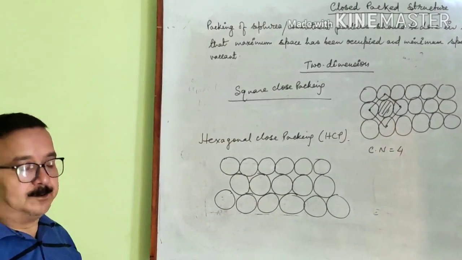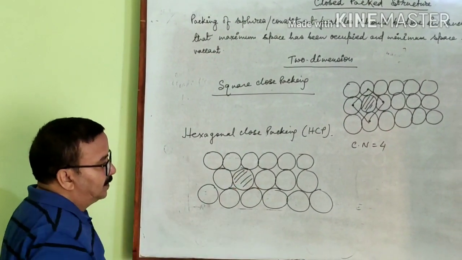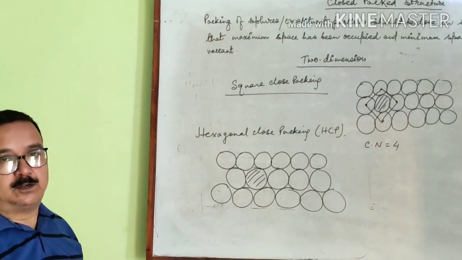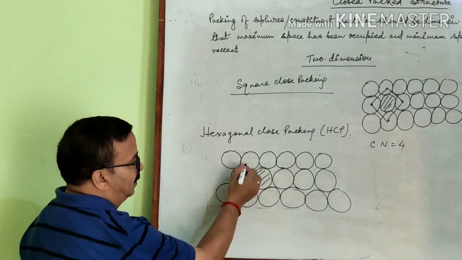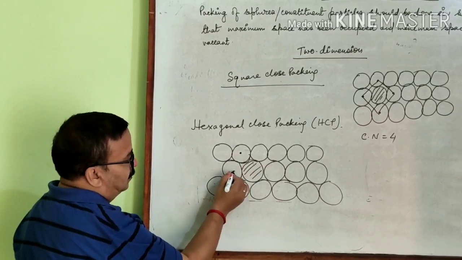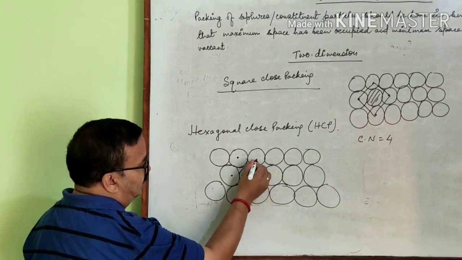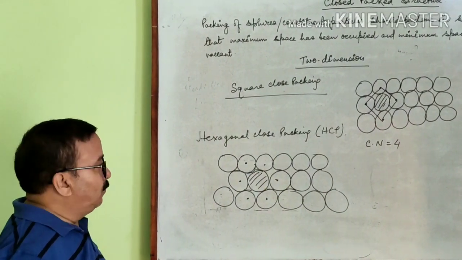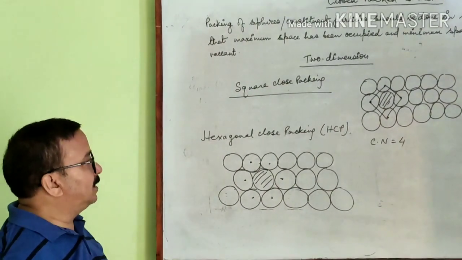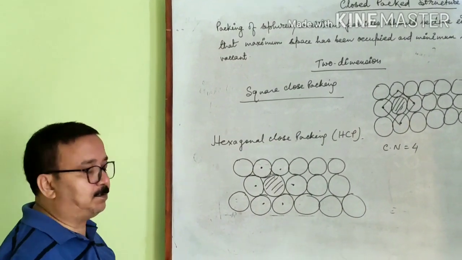Now observe here. Take any sphere, for example this one. This sphere is in contact with how many spheres? It is in contact with 1, 2, 3, 4, 5 and 6. So one sphere in hexagonal close packing is in contact with 6 other spheres.